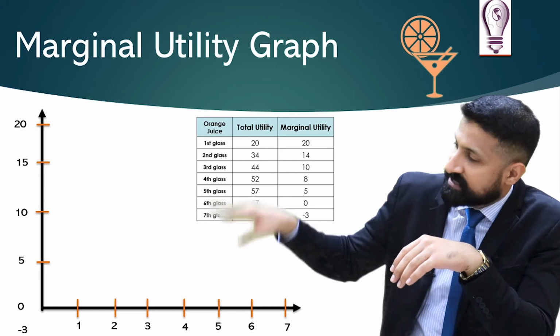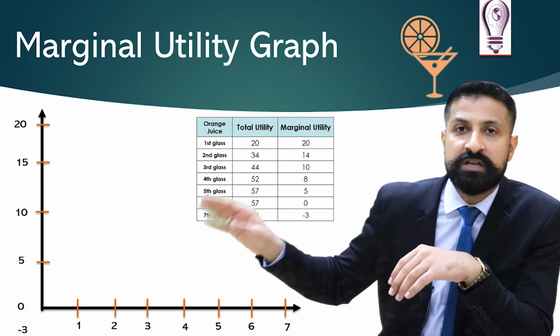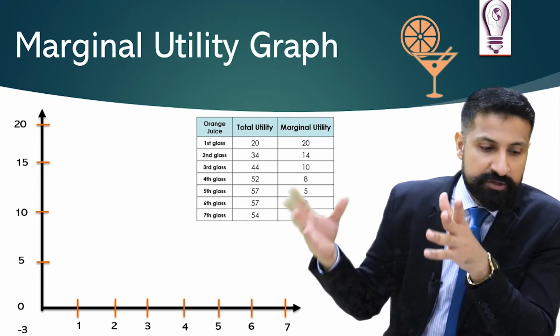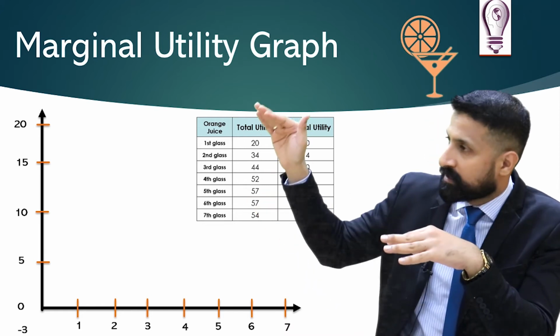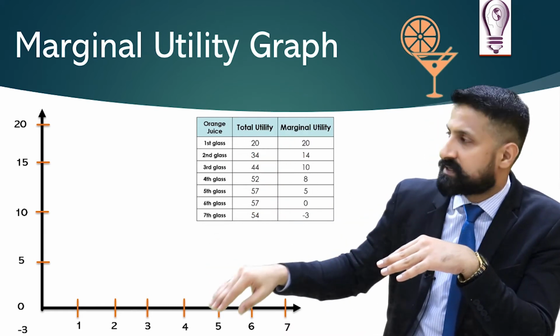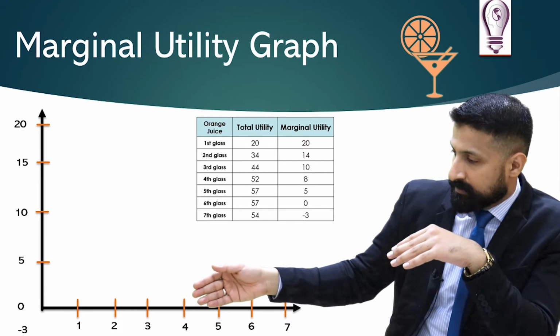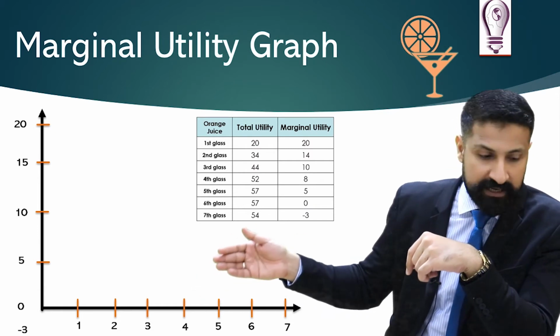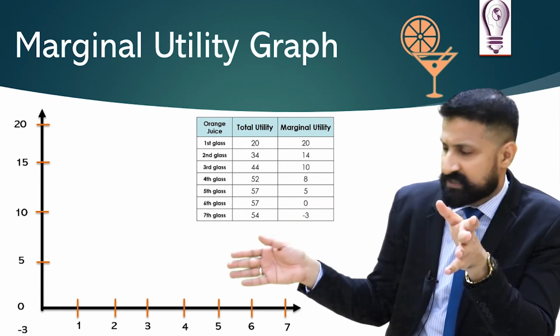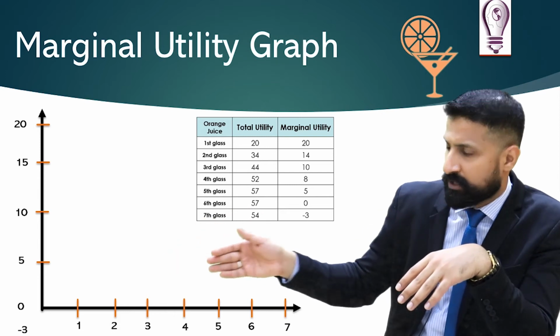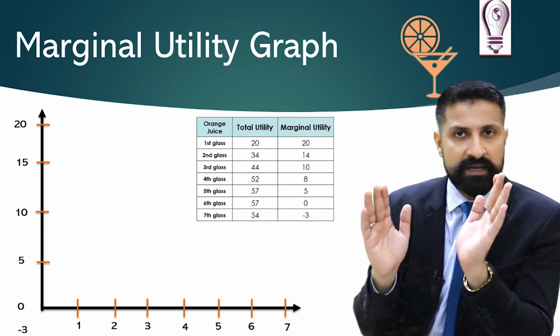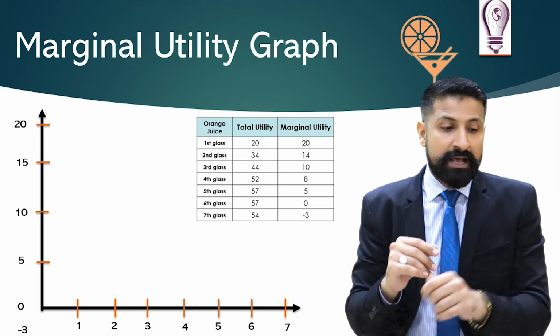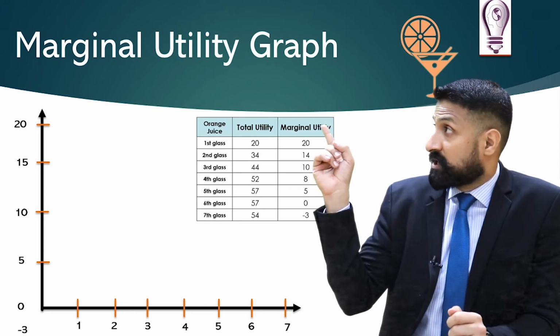Now on the y-axis I have taken marginal utility. The maximum utility is 20, so all the numbers will come between 0 to 20. And on the x-axis I have taken the glasses. The maximum number of glasses is 7, so obviously it's 0, 1, 2, 3, 4, 5, 6, 7. Is it clear? Now let's move on. Let's look at it in this schedule.